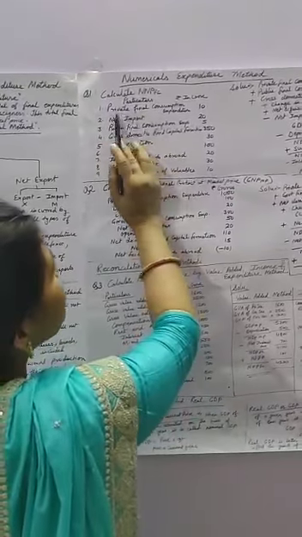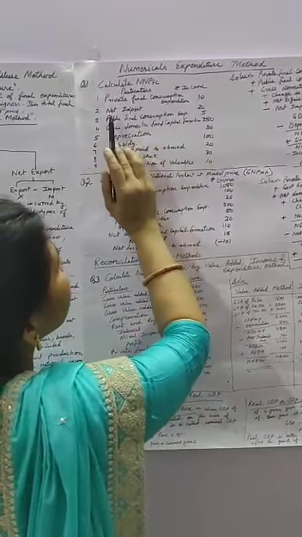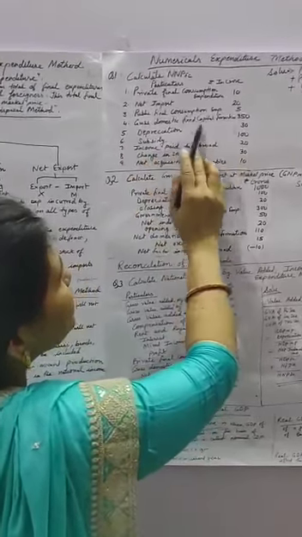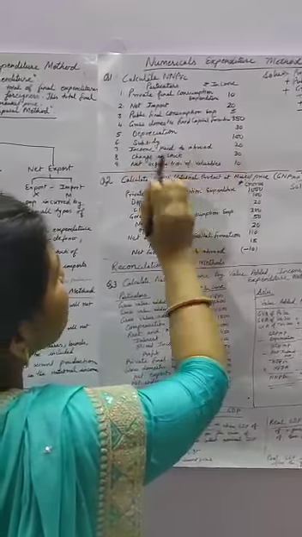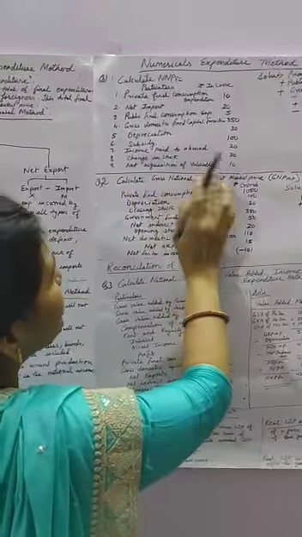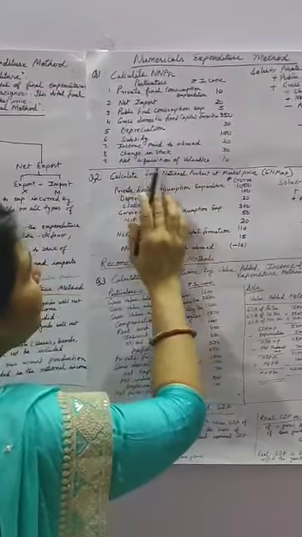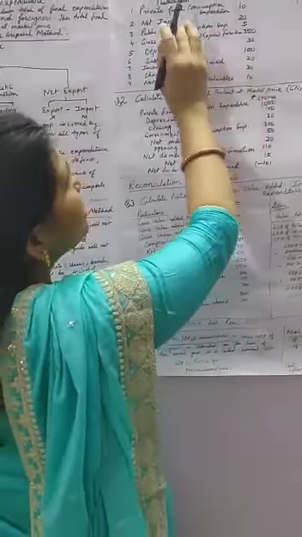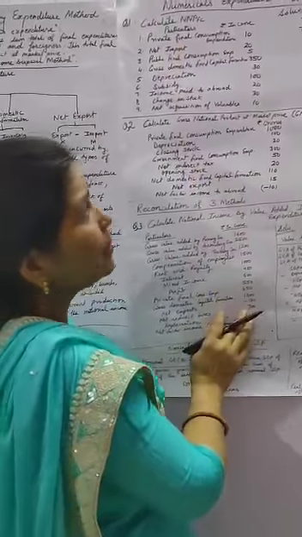The information given is private final consumption expenditure, net imports, public final consumption expenditure, gross domestic fixed capital formation, depreciation, subsidy, income paid to abroad, change in stock, and net acquisition of valuables. From this given information, we have to calculate the NNPFC, that is national income by the expenditure method.